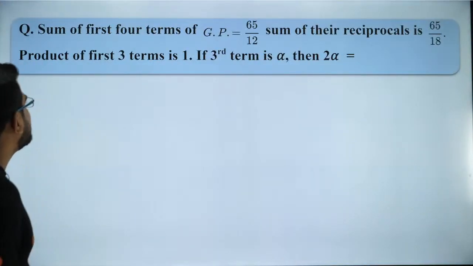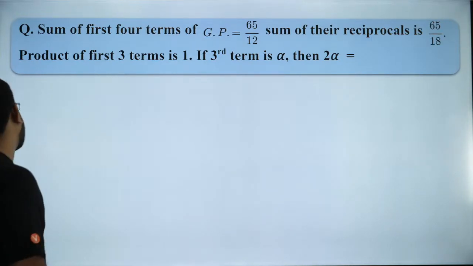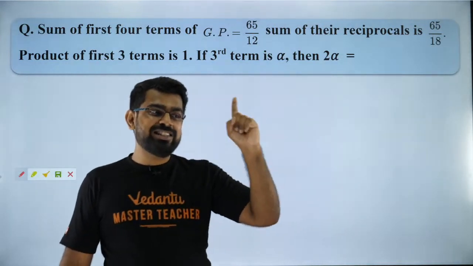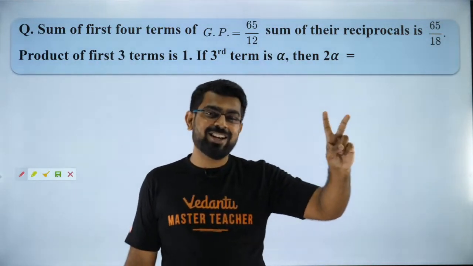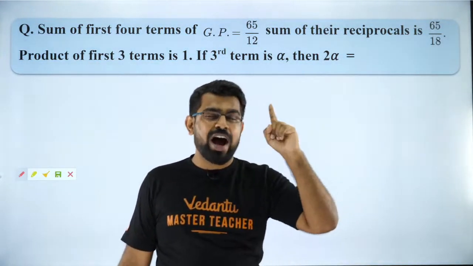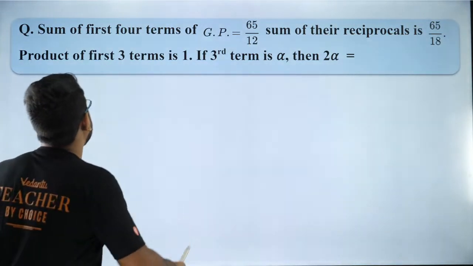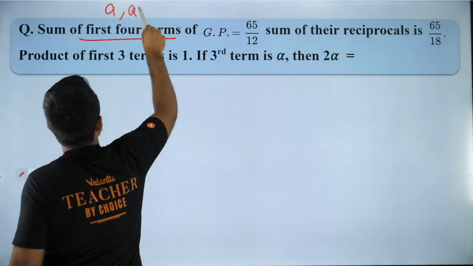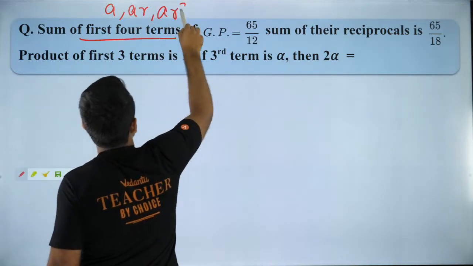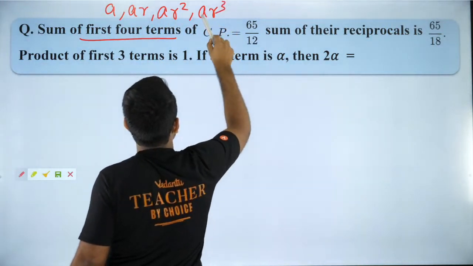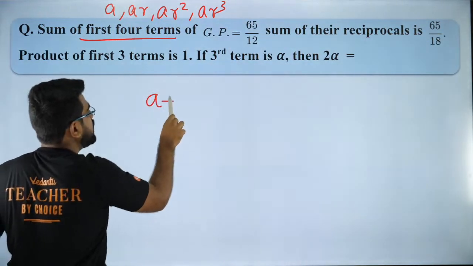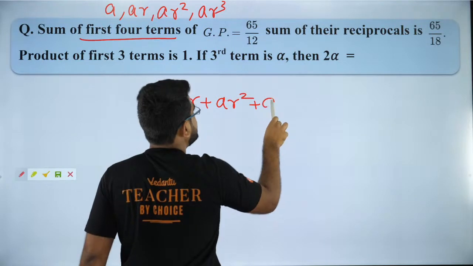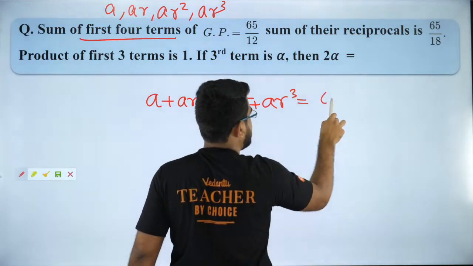So here we go. This is again a nice question. Typical JEE Main question. And I kept telling you, sequence and series, matrices, you will get questions. So you have to be good at it. So let me solve it. Let us take the first 4 terms as A, AR, AR square, AR cube. So those are my first 4 terms. So I will have A plus AR plus AR square plus AR cube is equal to 65 by 12.